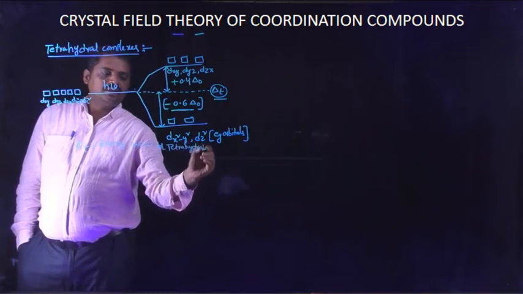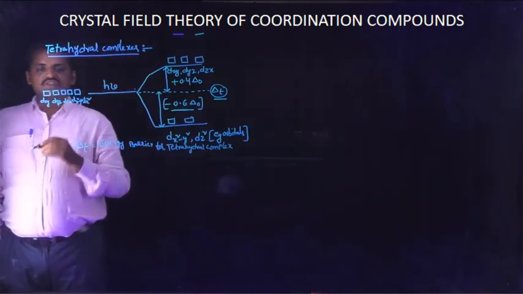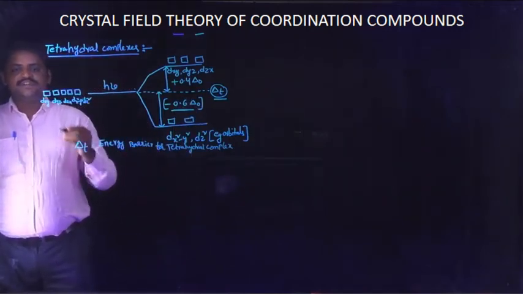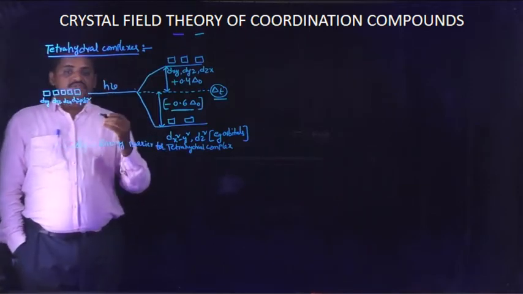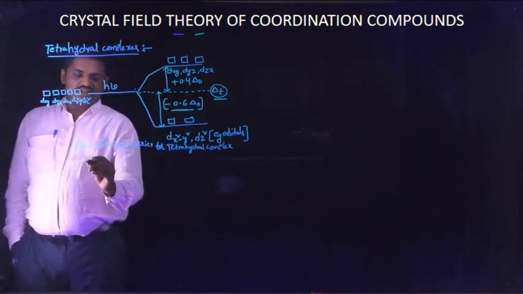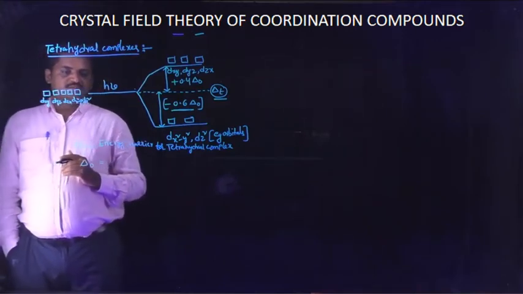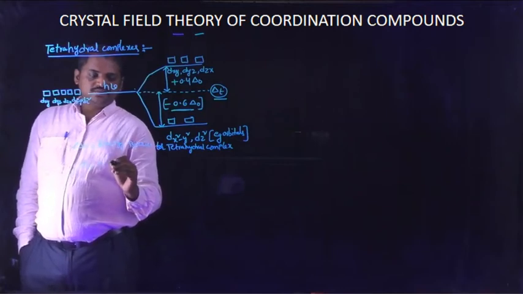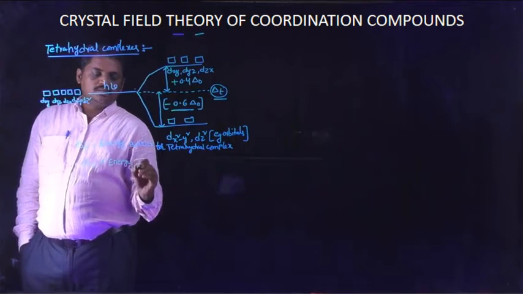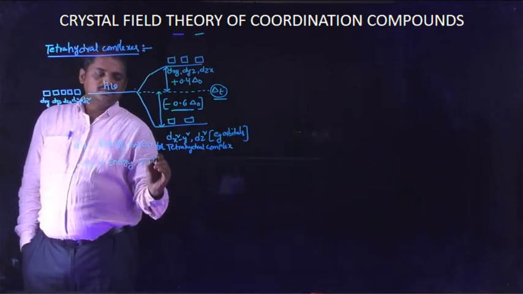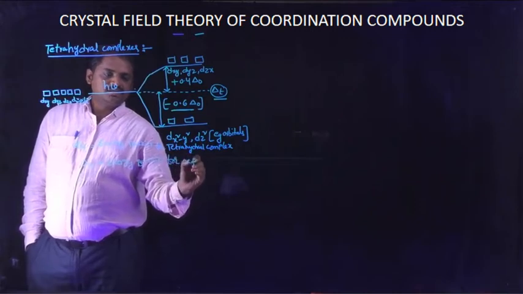Last class I discussed the splitting process of octahedral complexes. That energy barrier is expressed as delta naught. Delta naught is indicated as the energy barrier for octahedral complexes.